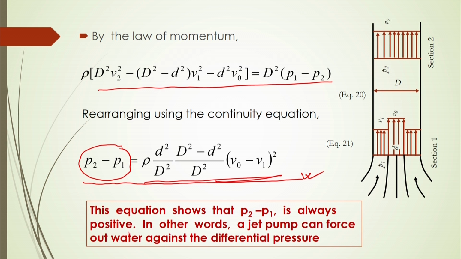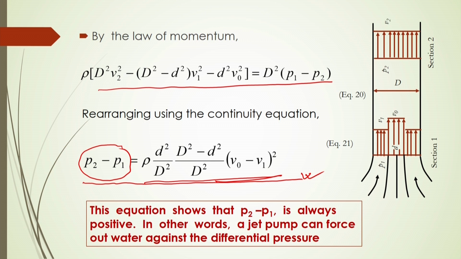This equation shows the pressure difference by the jet pump whenever it is applied for mixing purposes, just allowing flow through a small nozzle, so the pressure difference can be calculated. This equation shows p 2 minus p 1 is always positive, since the pressure p 2 will be higher than p 1.